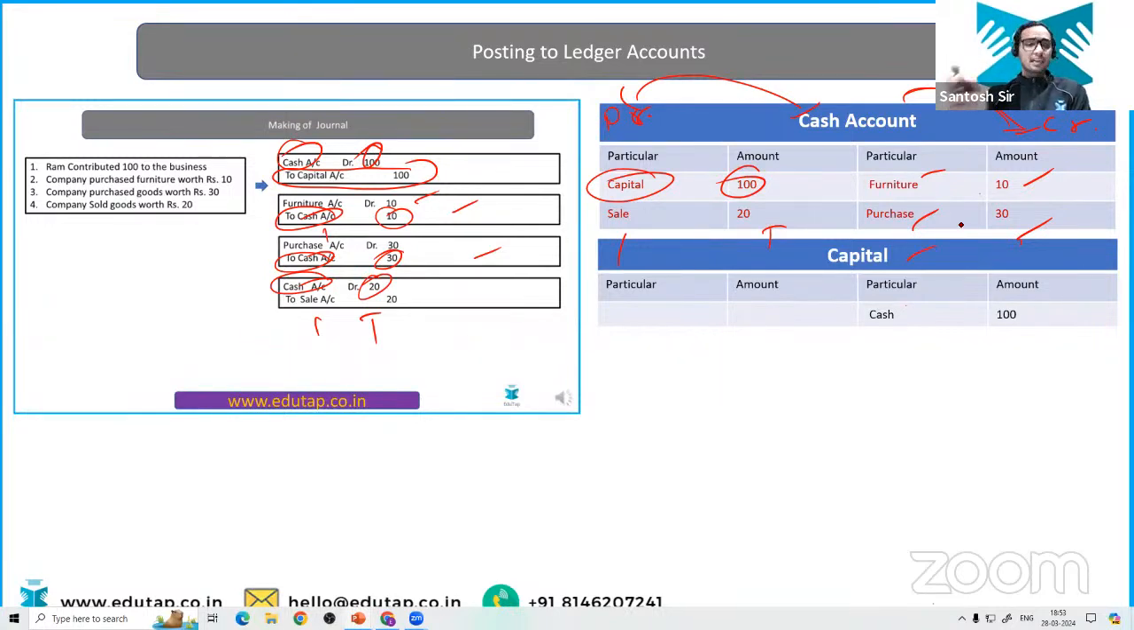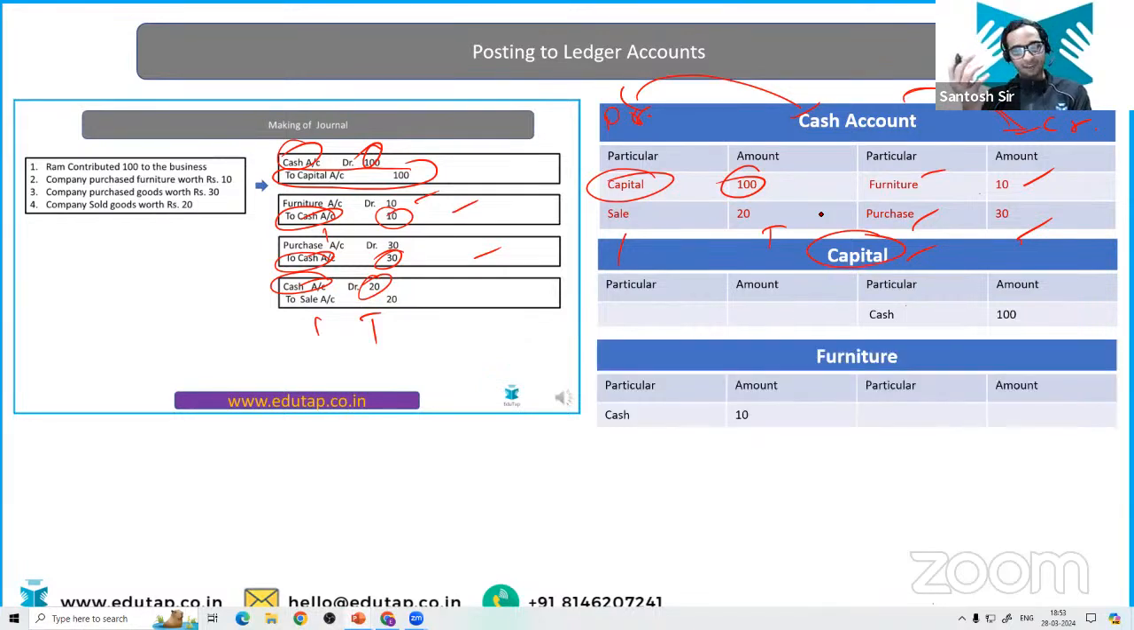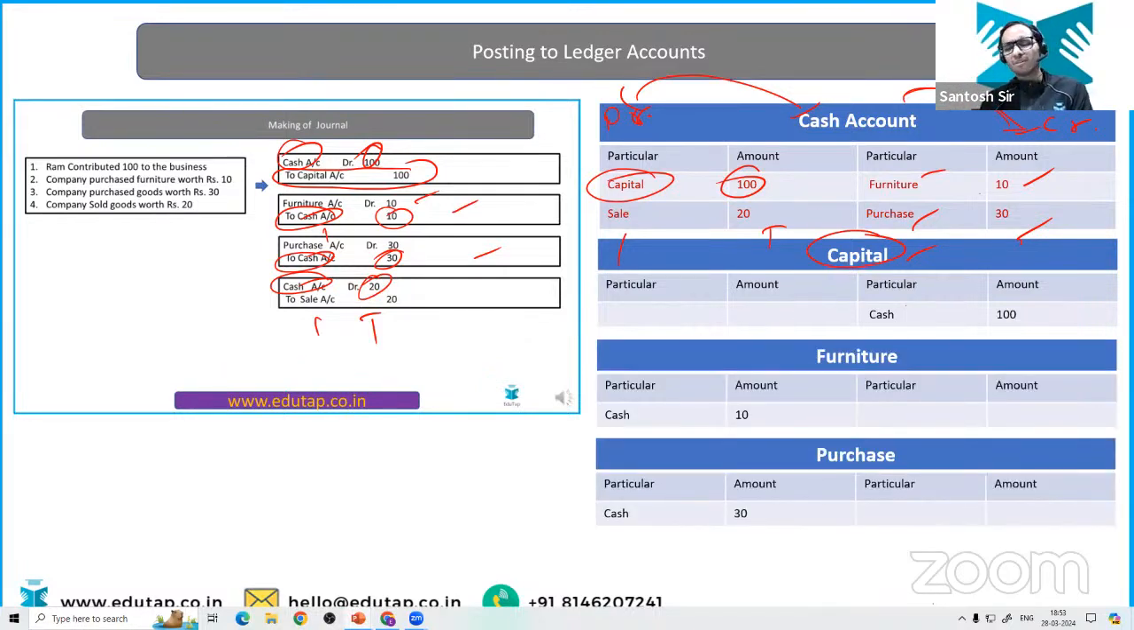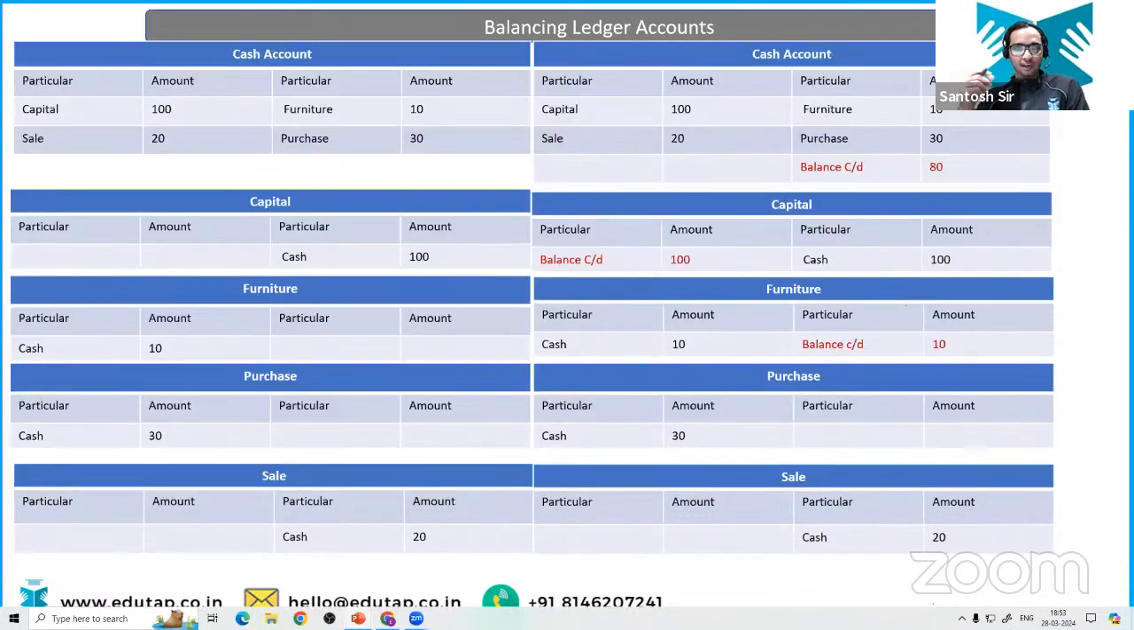Similarly, we are going to enter the entries of the ledger account of capital, similarly for furniture, similarly for purchase. So you know how to enter these transactions because I have already discussed the cash account with you in detail. Now, the point here is how to make trial balance from these ledger accounts. How we are going to do that. So these are